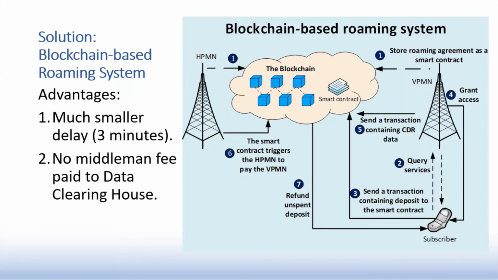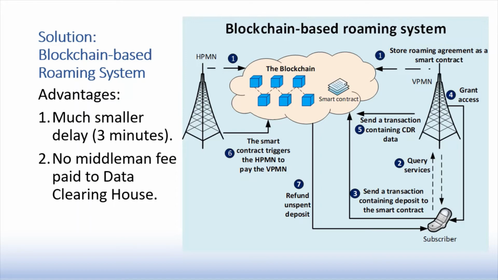To address challenge 1, we propose a blockchain-based roaming system. In this system, firstly, the two networks will form a roaming agreement as a smart contract on the blockchain network. The smart contract is a user-defined program that will be automatically triggered when the conditions written in it are met.